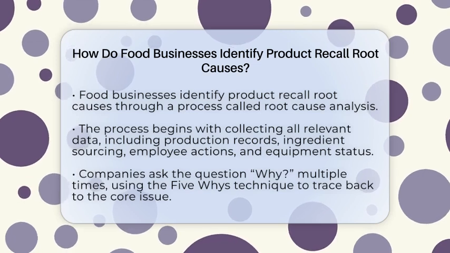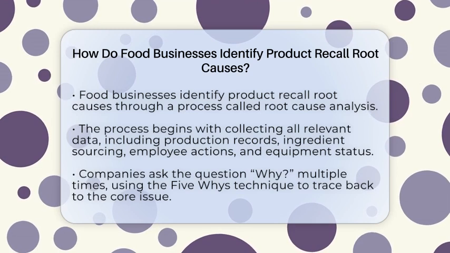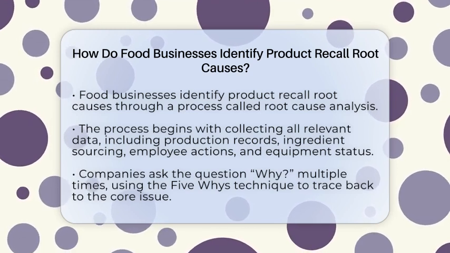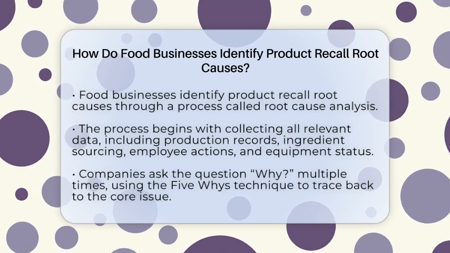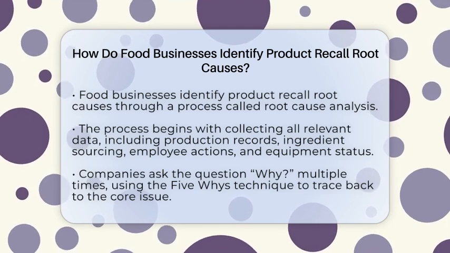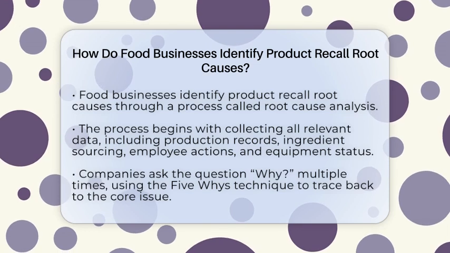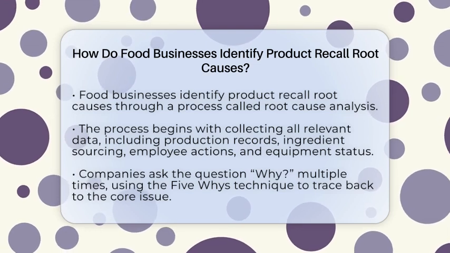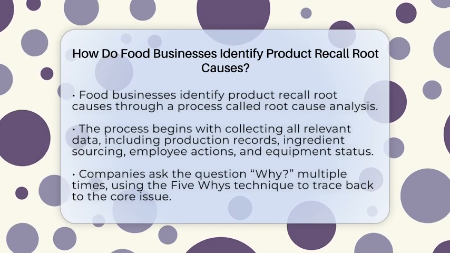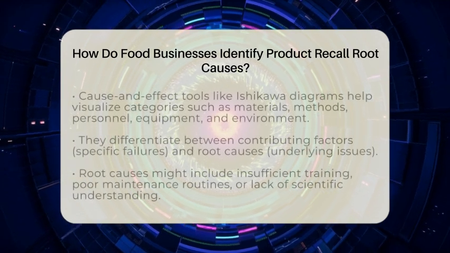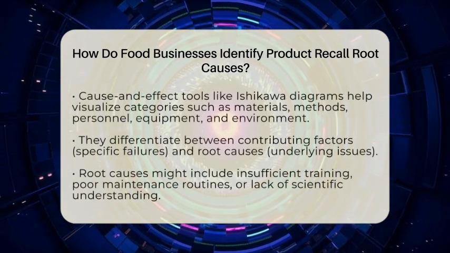The first step is gathering all the facts. Companies collect data like production records, ingredient sourcing details, employee actions, equipment status, and environmental conditions during the incident. For example, if a batch of food is contaminated, they look at where ingredients came from, who handled the product, and what machinery was used. This thorough collection of information forms the foundation for the investigation.